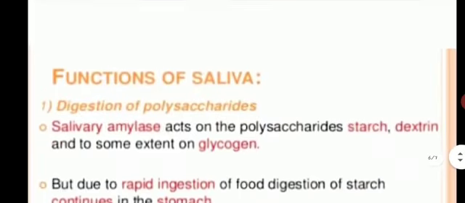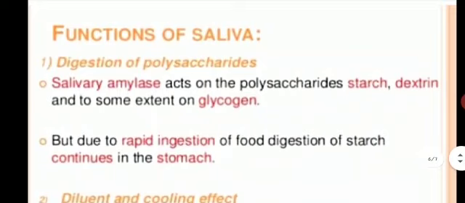Next we will see the functions of saliva. So what are the functions? First is digestion of polysaccharides. Saliva helps in the digestion of polysaccharides. As you have studied in nutrition, polysaccharide is a form of carbohydrate. It has a carbohydrate chain. It is a chain of monosaccharide units linked with the glycosidic bond. So saliva helps in the digestion of polysaccharides.